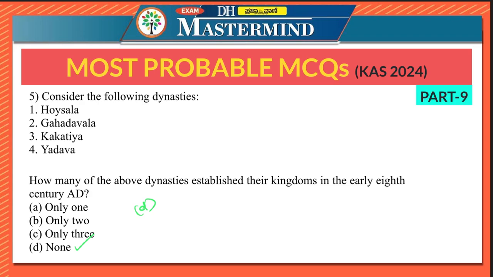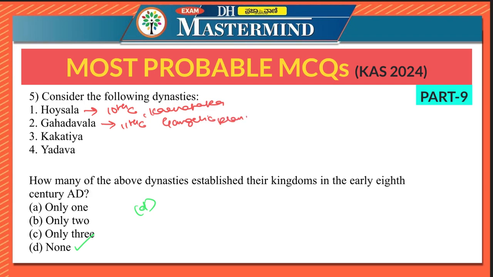Hoysala dynasty rose to prominence in the 10th century AD in the Deccan region, particularly in Karnataka. Therefore, it did not emerge in the early 8th century. Gahadawala dynasty became prominent in the 11th century AD in the Gangetic Plains.